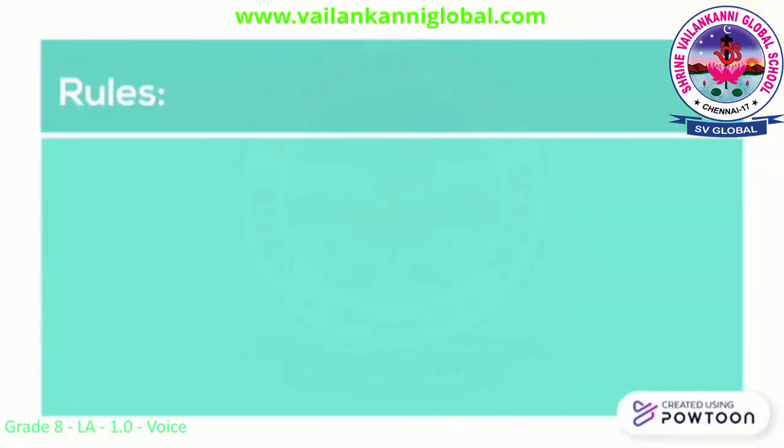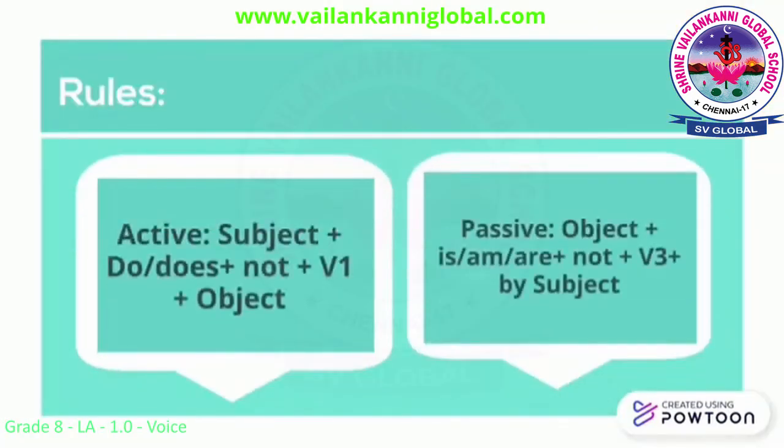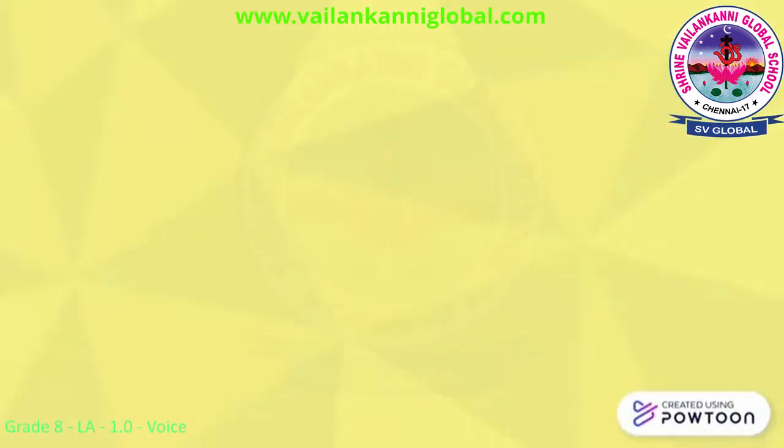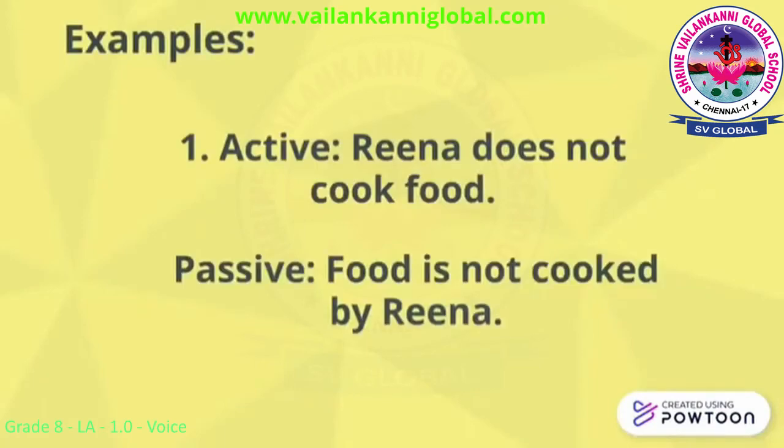The next rule is for changing the same simple present tense but for a negative statement. Let's see the example. Reena does not cook food. We generally know singular subject of simple present tense will take verb plus s or es. This statement is in negative form and to show it is in simple present tense, and with singular subject we have added does. If the same sentence was with plural subject, for example we, then do should be used as an auxiliary verb for negative statement.